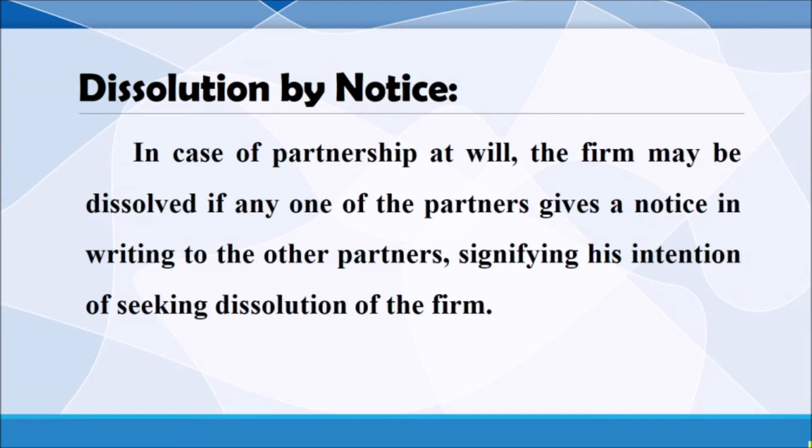After that meeting, they will take the decision to wind up the business. So, dissolution by notice: if one partner is not interested to continue in business, he can give a notice to the other partners, and after carrying out a particular meeting, maybe their general body meeting, they can take the decision to wind up the organization.